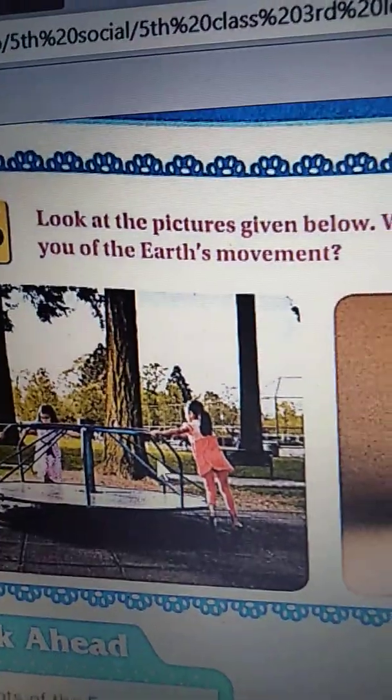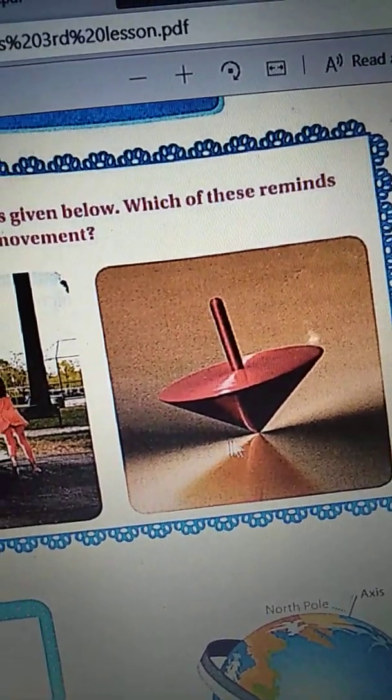Children, take a look at these pictures given below. Which of these reminds you of the Earth's movement? The Earth has two types of movements. When you look at this picture, which of the Earth's movements does it remind you of? I want answers from you through WhatsApp. Okay, children, I'm waiting for your answers.